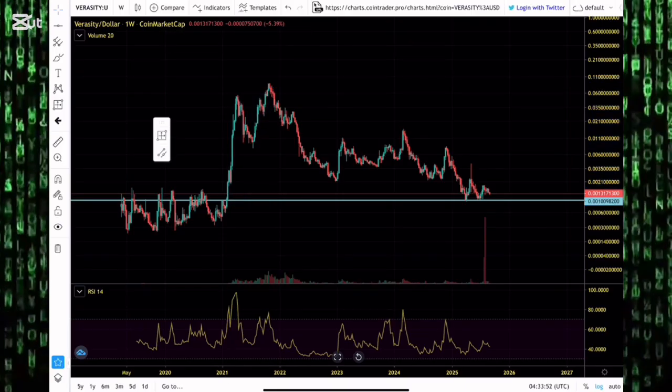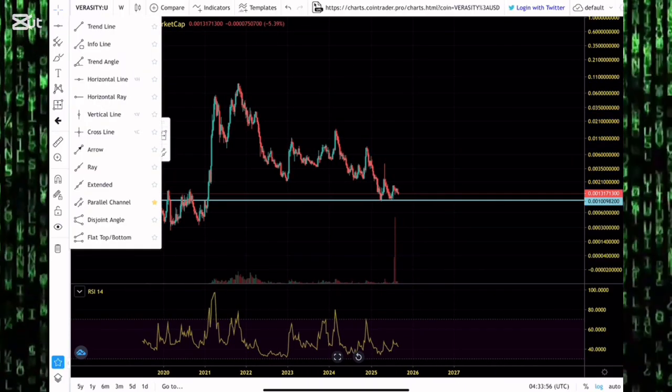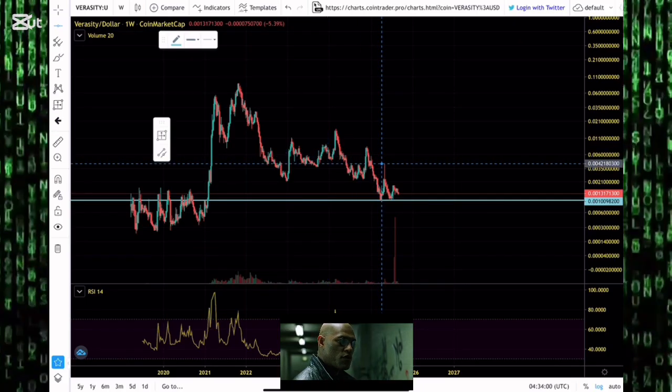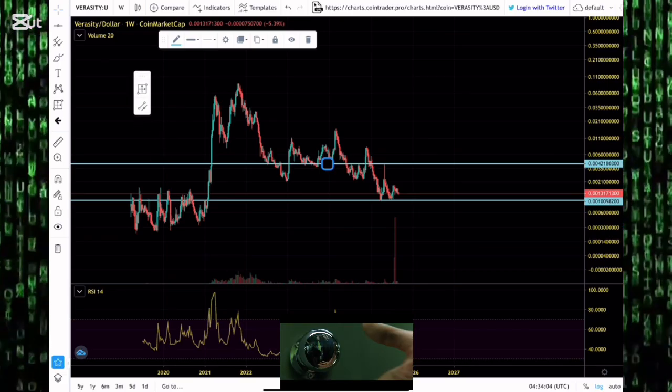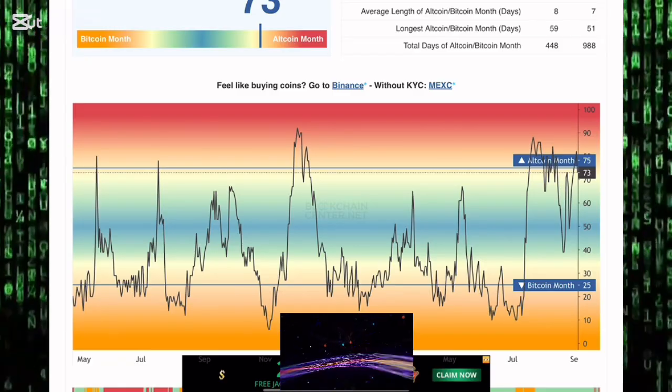And even though I'm not expecting an outrageous pump for Verasity, I'm expecting one of those wild epic alt-season pumps. But key levels to watch out for: the higher we go, the more dangerous it becomes. I believe the month of September will be a great month for altcoins. Altcoin season index already telling us we're having an altcoin month.